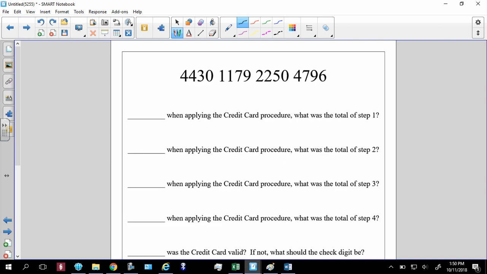Moving on. Applying the credit card procedure, again, starting with the first number and skipping every other one, and then I'm going to times it by 2. I get my first step, which is 70. Applying the credit card procedure, that is the 5 through 9. Remember, the ones that I already selected, I check to see which ones are 5 through 9. So that 4, no. That 3, no. That 1, no. That 7, yep, that works. Put a star on that guy. Nope. Yep, that 5 works. Star on that. Nope. And that should be under the 9. Yep. There are 3 that were in the 5 to 9 range.